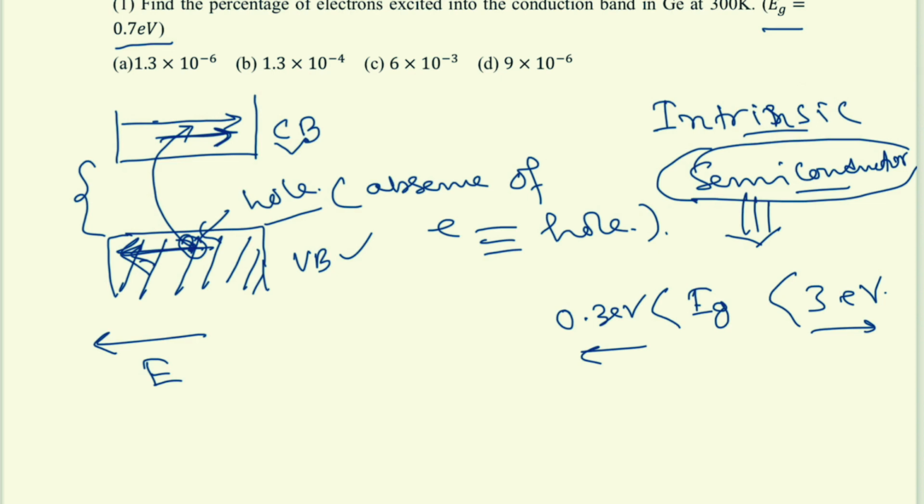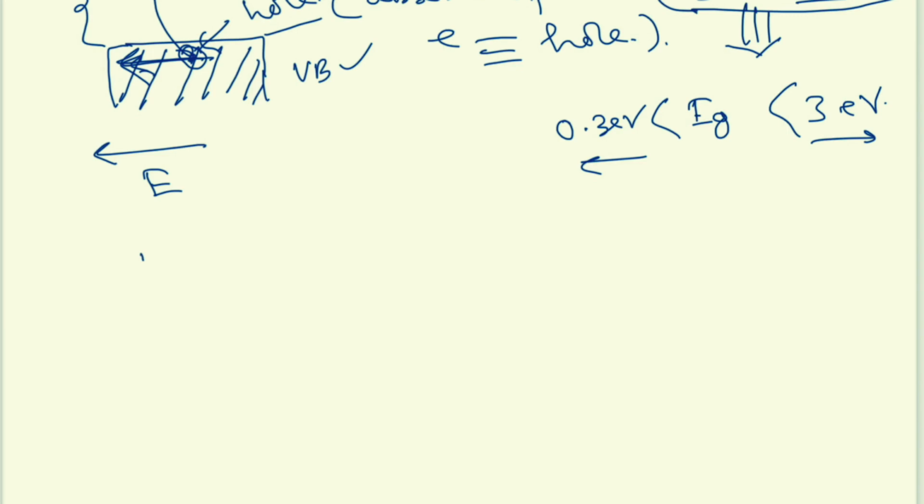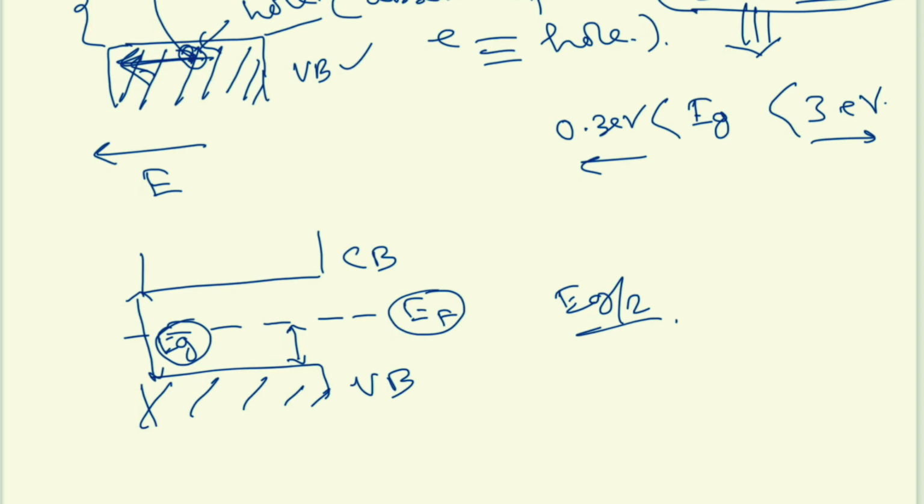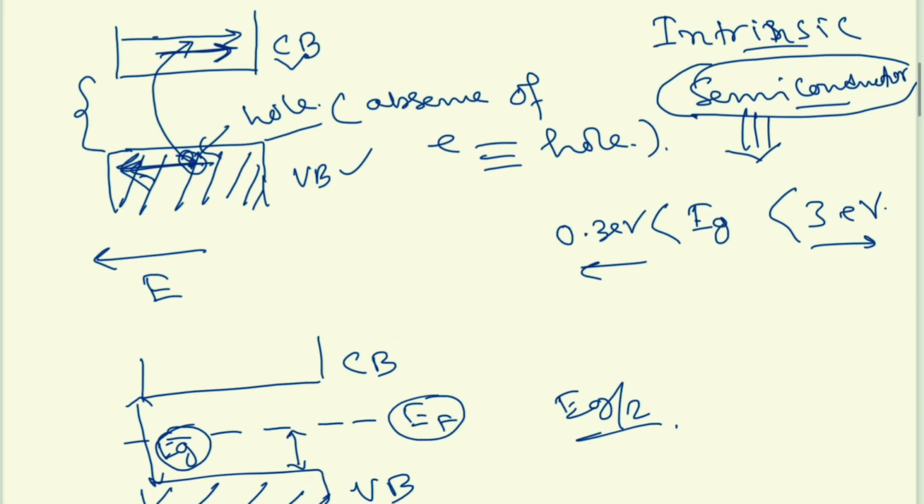So, now as we have seen in the earlier video, with the conduction band and valence band, the Fermi energy is situated in between them. So, almost, if this band gap is Eg, then it will be almost Eg by 2, okay, and Eg by 2.